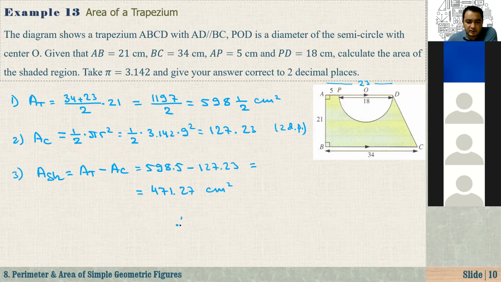Okay, so the area of the shaded region is 471.27 cm squared. Okay guys, sometimes if the numbers are very complicated, especially if it involves pi, you should use a calculator so that you can get the answer much faster, because here we are learning the method, not calculation.